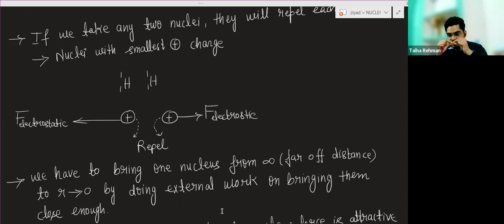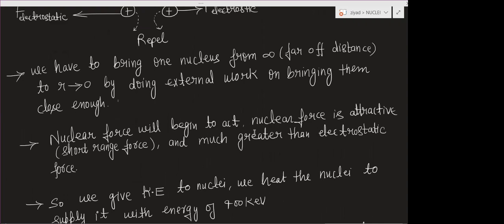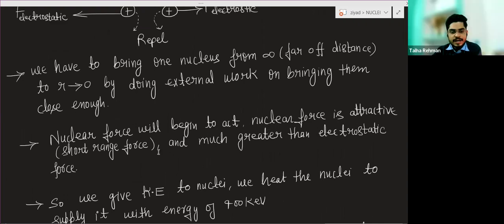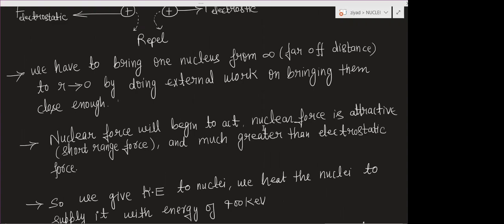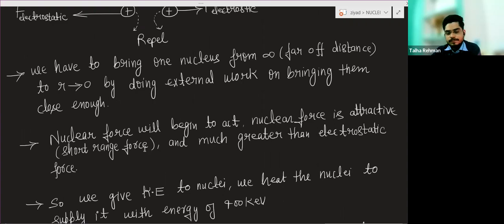So after a certain distance, the nuclear force will dominate, and the fusion reaction will take place. Nuclear force is attractive in nature and is a short range force, meaning it acts at very small distances between the nuclei, and it is much greater than the electrostatic force.